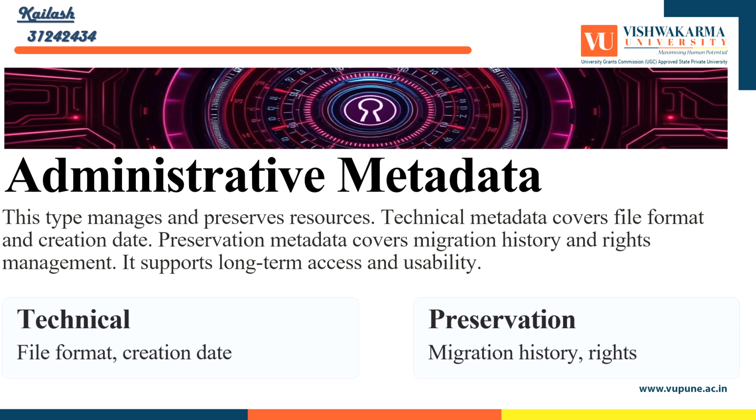Third is administrative metadata. It provides information to help manage and maintain the data, such as access, usage, and preservation details. Example: creation date and modification date of a file, access control information, who can view or edit the file, file format, and version details.